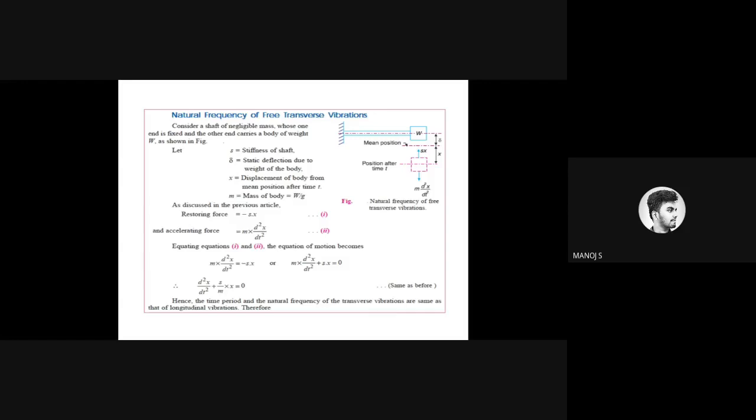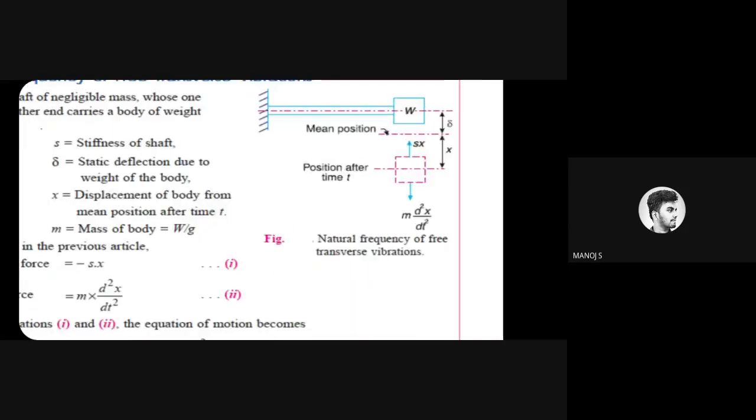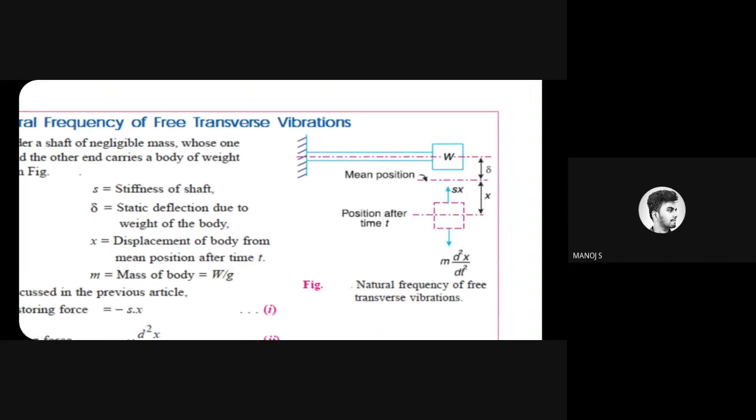Okay, this is called transverse vibration. First we already saw longitudinal, and now we will move on to transverse vibration. Considering the shaft to be of negligible mass, look at this diagram. The mass of the shaft will be negligible. So the load W will be mentioned at the end. Okay, at this end, W is taken.